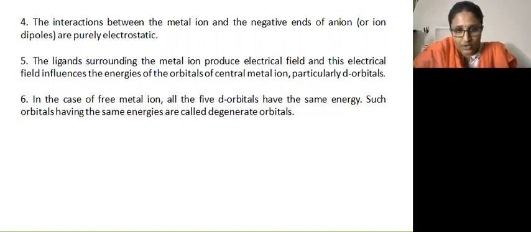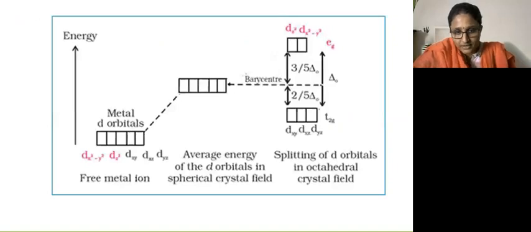In the case of a free metal ion, all the 5 d orbitals have the same energy. Such orbitals having the same energies are called degenerate orbitals. However, when a complex is formed, the ligands destroy the degeneracy of these orbitals. That is, the orbitals now have different energies. You see this figure. In a free metal ion or an isolated gaseous atom, all the 5 d orbitals are degenerate. The energies of all the d orbitals are the same.